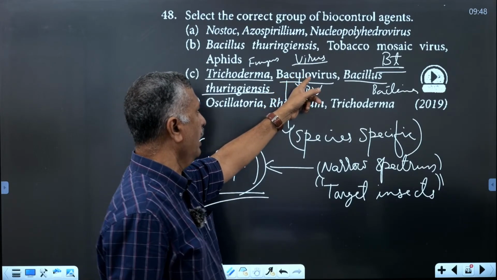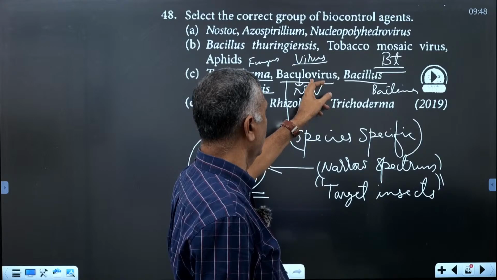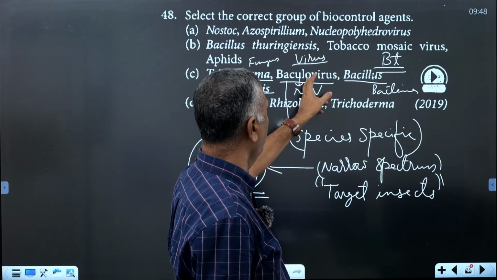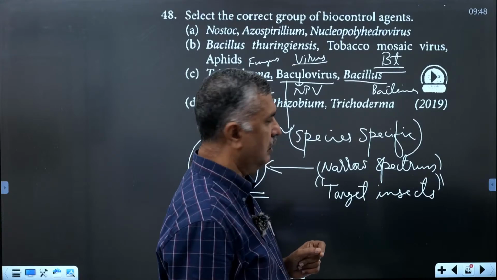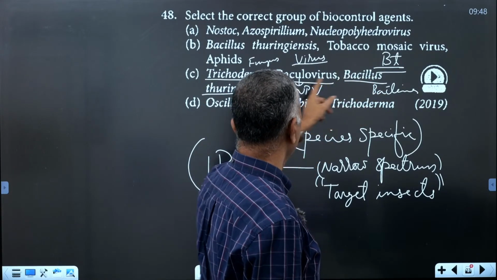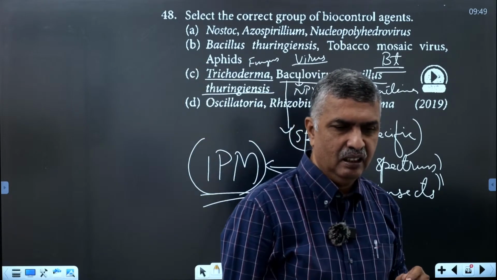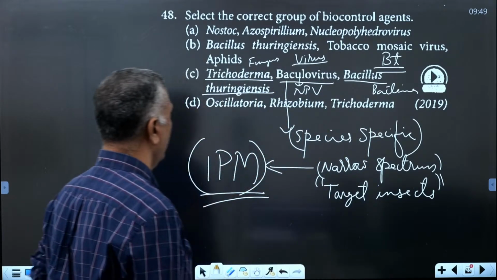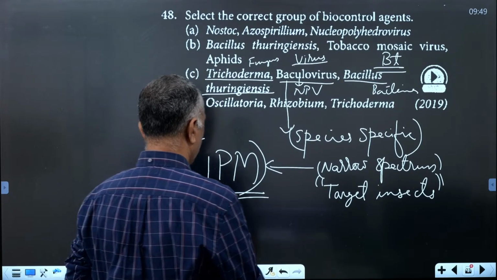Baculovirus, coming under nucleopolyhedrovirus, is species specific and narrow spectrum. The bacterium Bacillus thuringiensis controls butterfly caterpillars. Okay, next one.